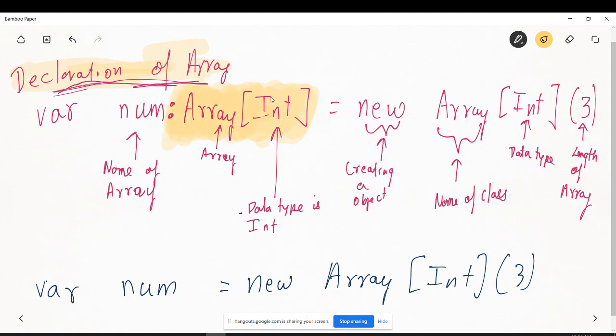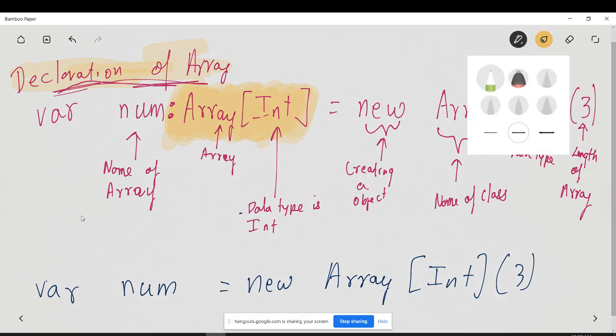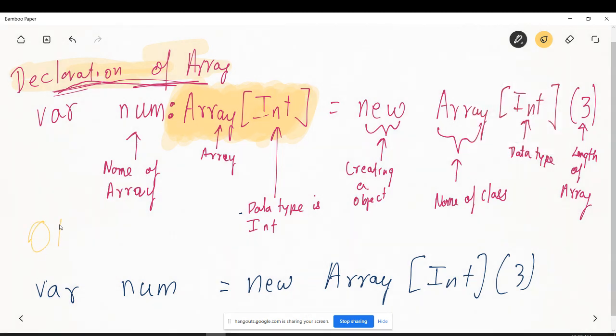So if you simply remove it, in the next line you can also define it as var num is equal to new Array Int of the data type integer. So it will have all the integer values inside it, and the length of the array is 3. Either you can define it as above or you can define it like this, right? This is how you declare an array, and let's go ahead.